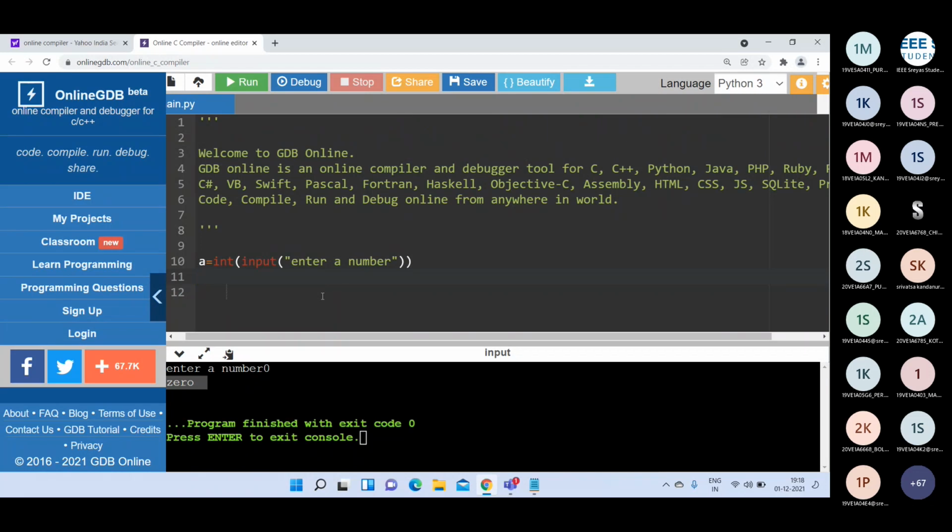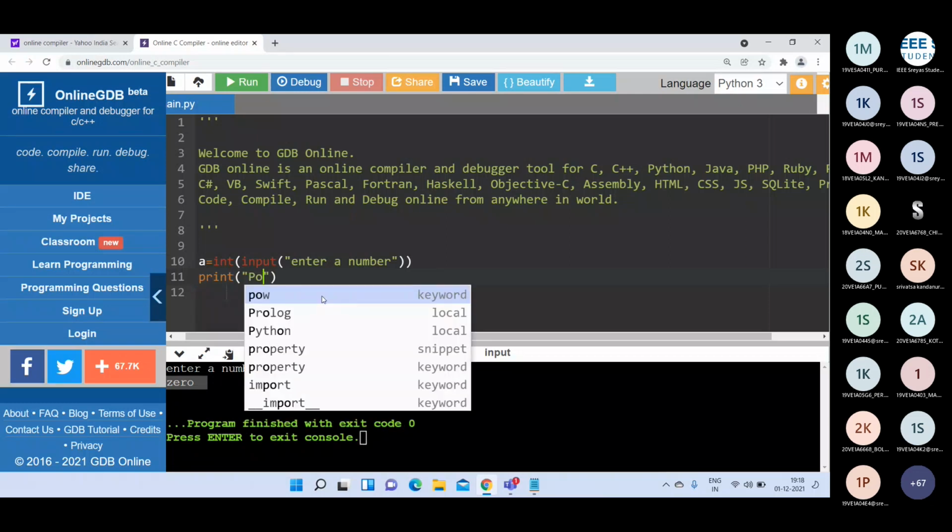Earlier I wrote it in the if else ladder. What can we write now?